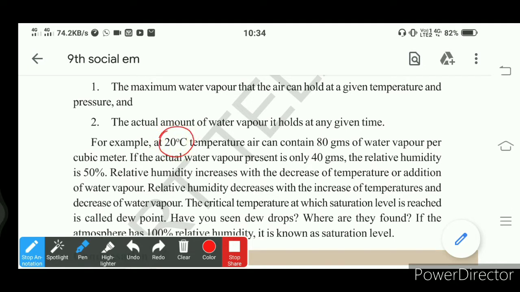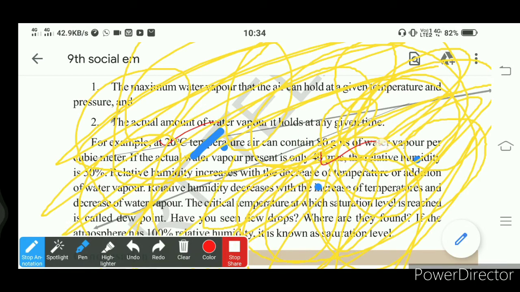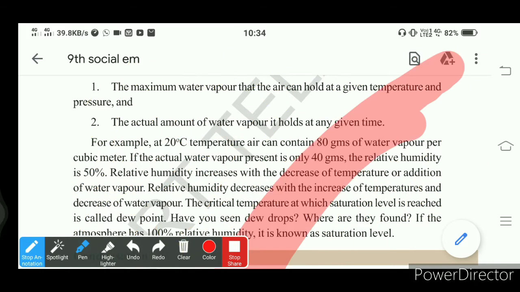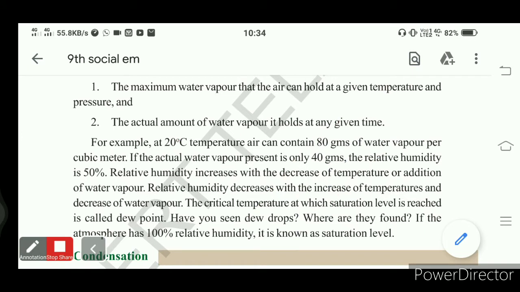At this 20 degrees centigrade, the capacity of the atmosphere is 80 grams of water vapor. But actually it is holding 40 grams.